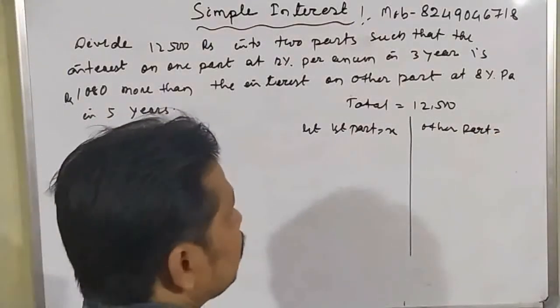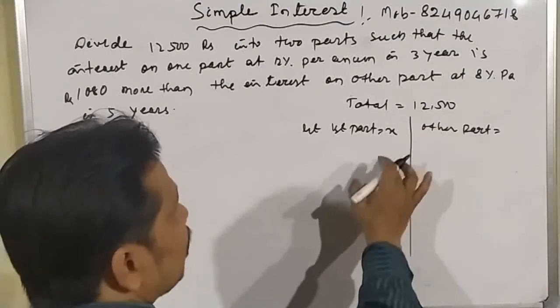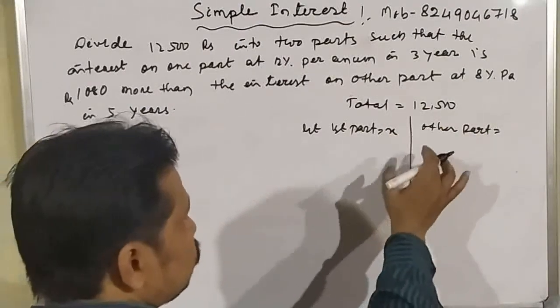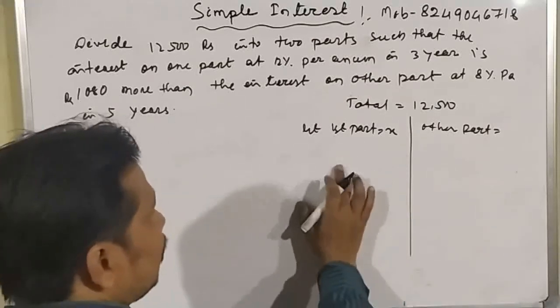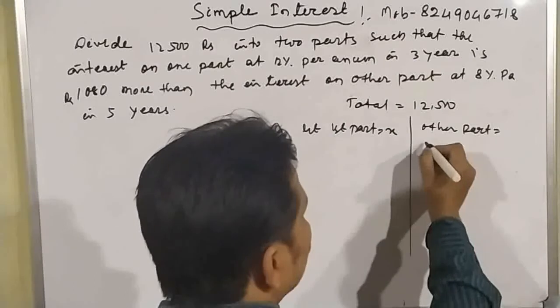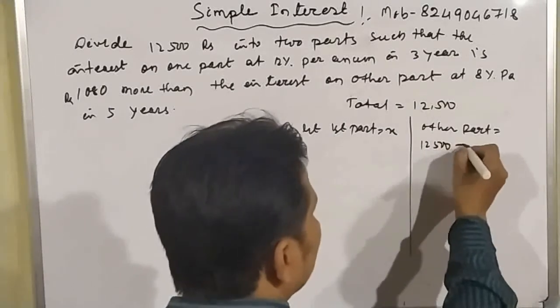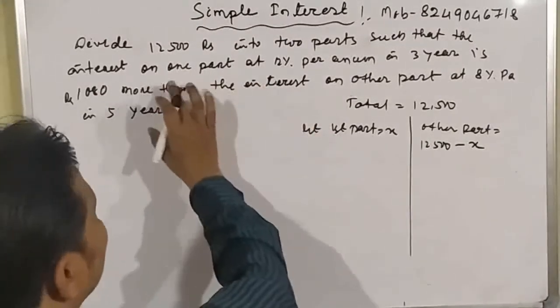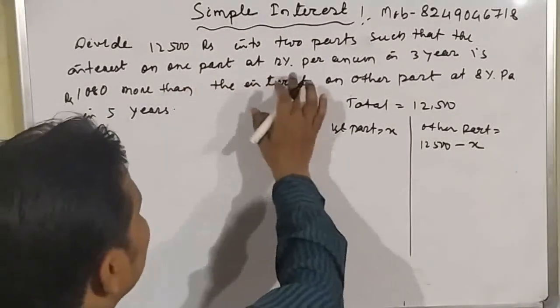Then what is the other part? Suppose one part is 10,000, the other part will be 12,500 minus 10,000, that means 2,500. Similarly, if one part is x, then the other part will be 12,500 minus x.